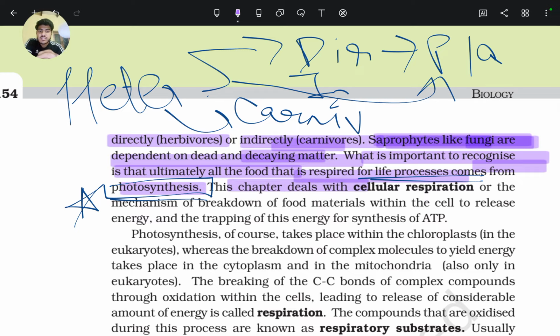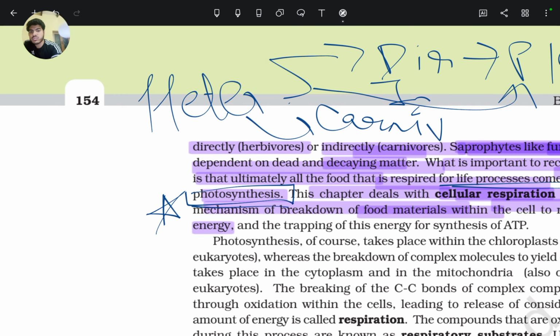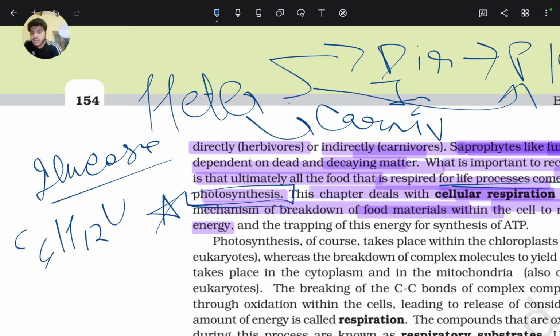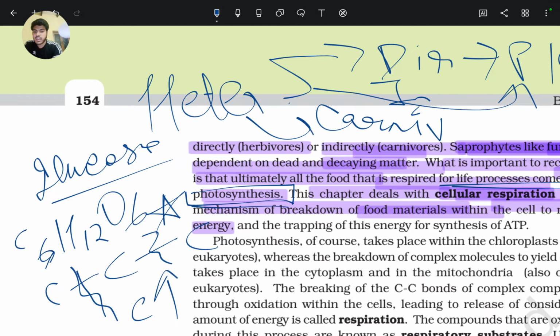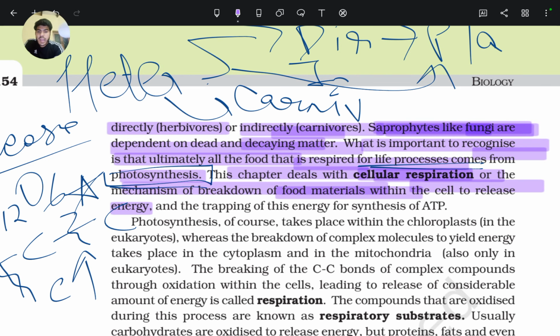This chapter deals with cellular respiration, the mechanism of breakdown of food material within the cell to release energy. Breakdown of food material means glucose, whose formula is C6H12O6. When the carbon-carbon bonds are broken down with the help of oxygen, energy is released and trapped in the form of ATP.